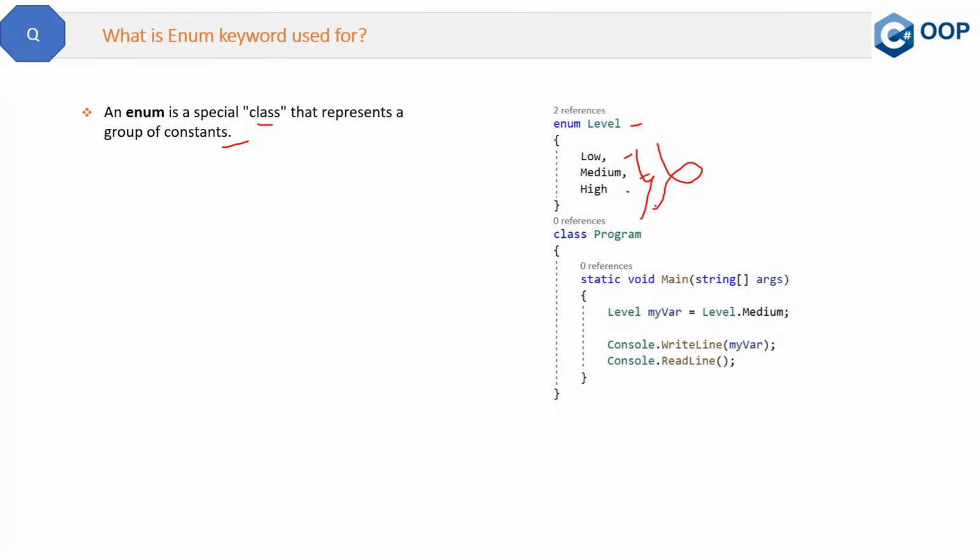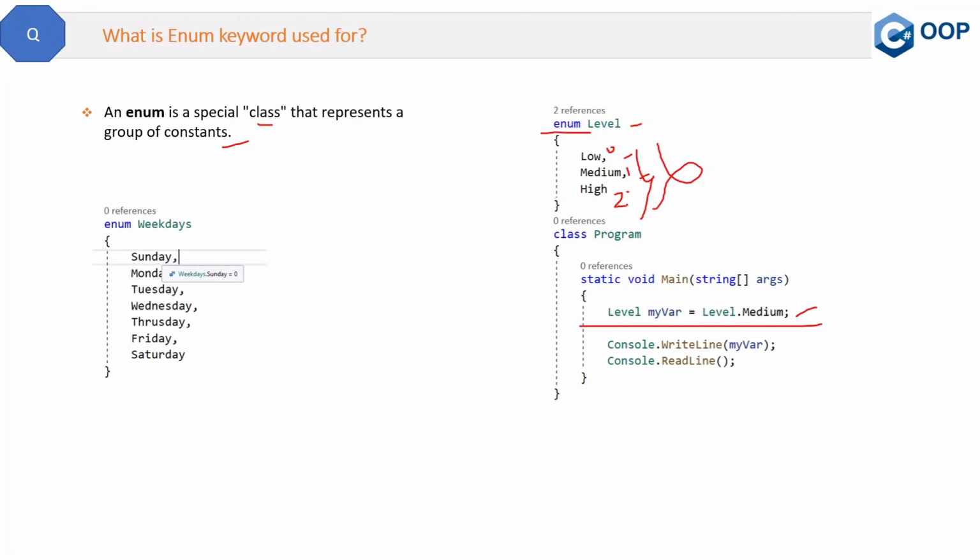Now, in order to define such constants and in order to group them, you can use this enum keyword here, right here. Now, how will you access these values? Like this: Level is the enum, and then any variable, Level.Medium. So this will give you the value 1, because the first will be 0, the medium will be 1, and the last one will be 2. So this will help you to read and write these enum values. As I said, the numbering starts from 0, 1, 2, 3, 4.